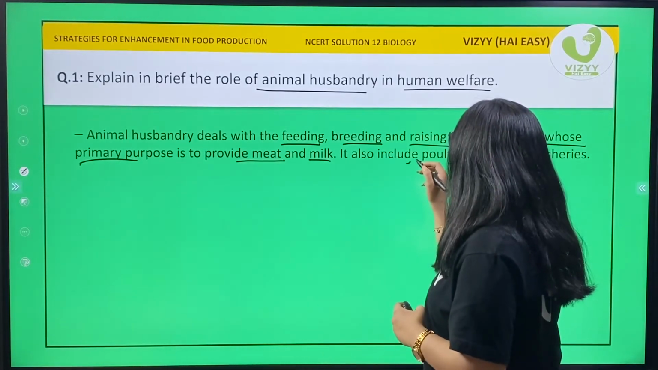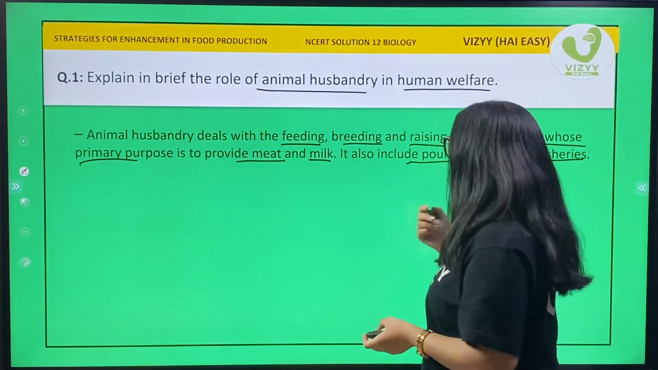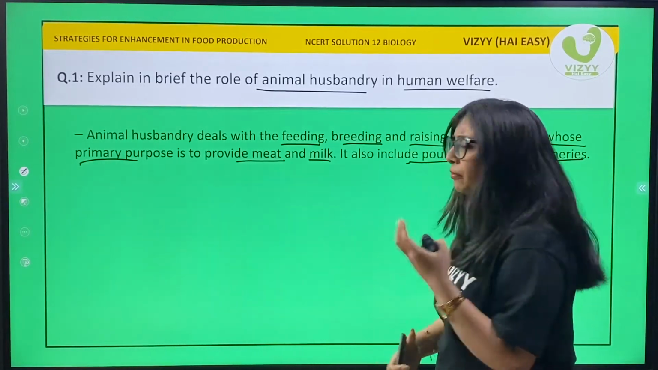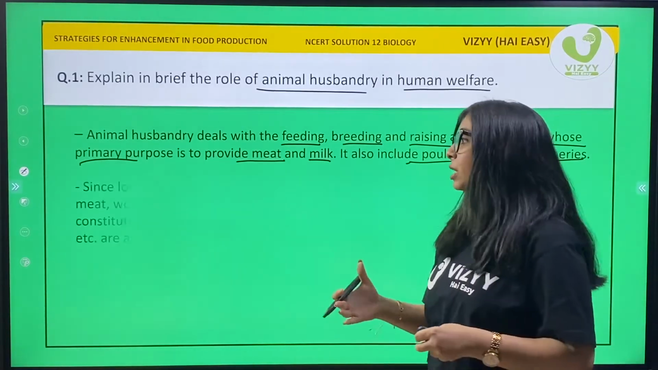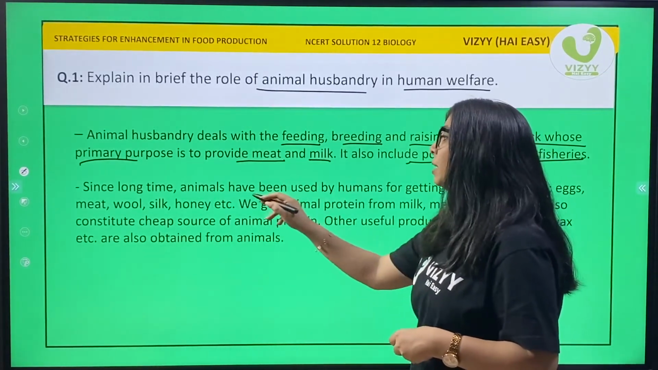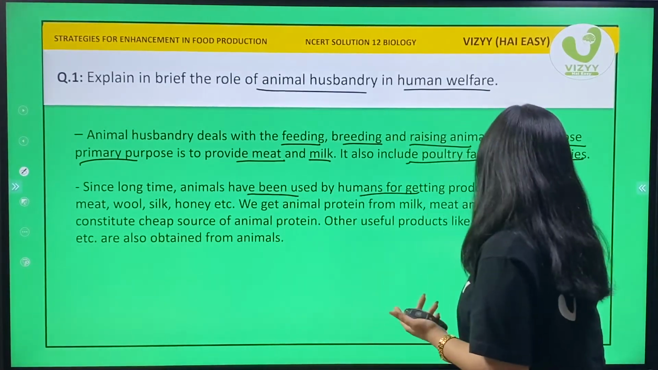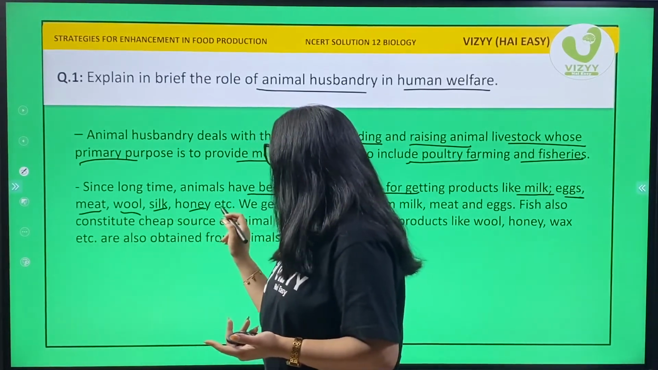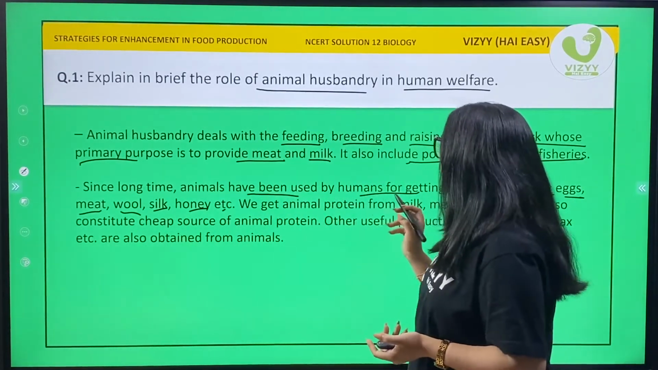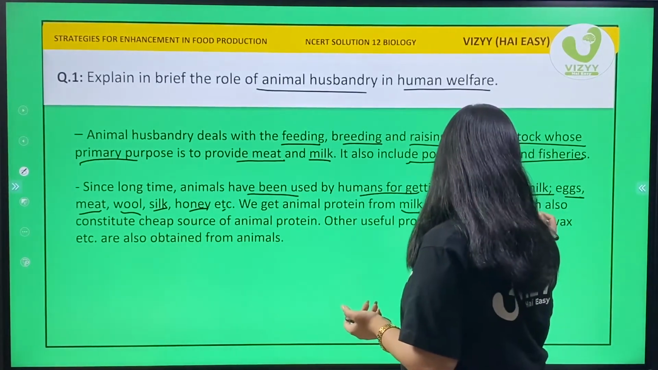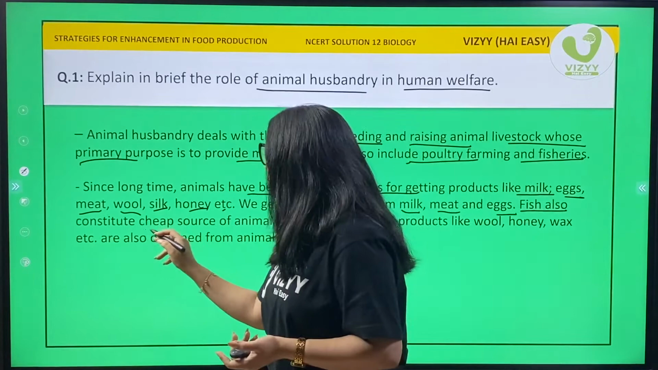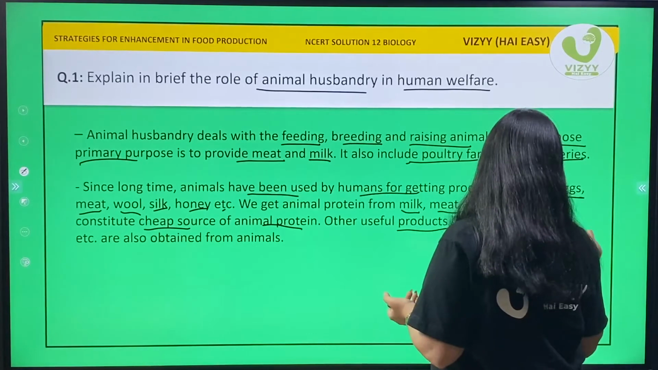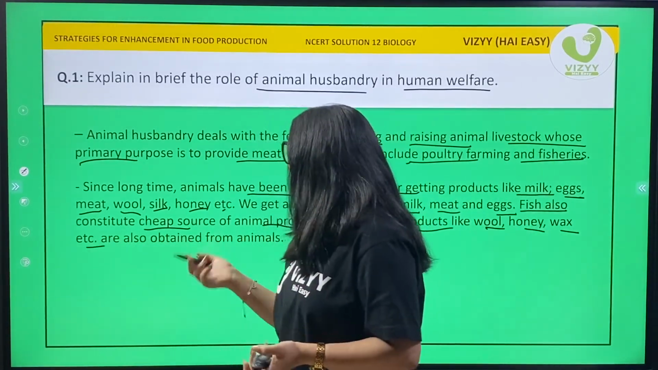Now, it also includes poultry farming and fisheries. Poultry means birds like chicken, and fisheries have various and varied type of fishes. So, since long times, animals have been used by humans for getting products like milk, eggs, meat, wool, silk, honey, etc. We get animal protein from milk, meat and eggs. Fishes also constitute cheap source of an animal protein, and other useful products like wool, honey, wax, etc. are also obtained from animal.